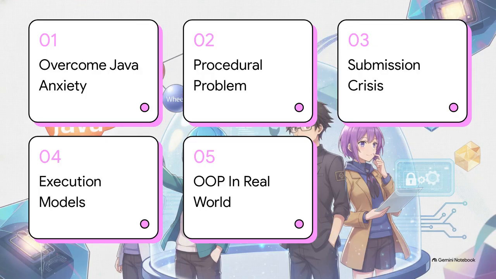Here is our roadmap for today. 1. Overcoming Java anxiety. 2. The procedural programming problem. 3. The midnight submission crisis. 4. Comparing execution models. And 5. OOP in the real world.